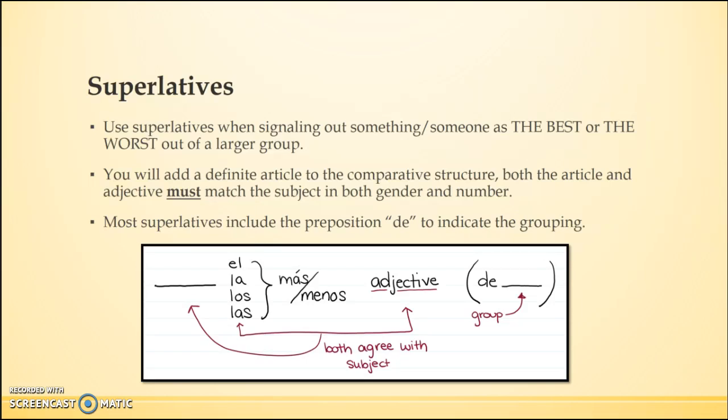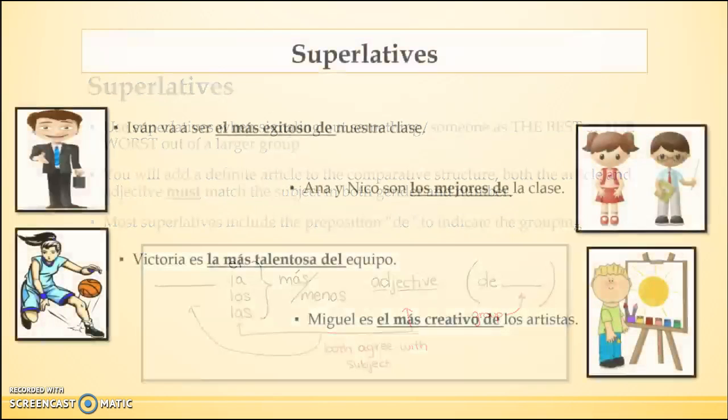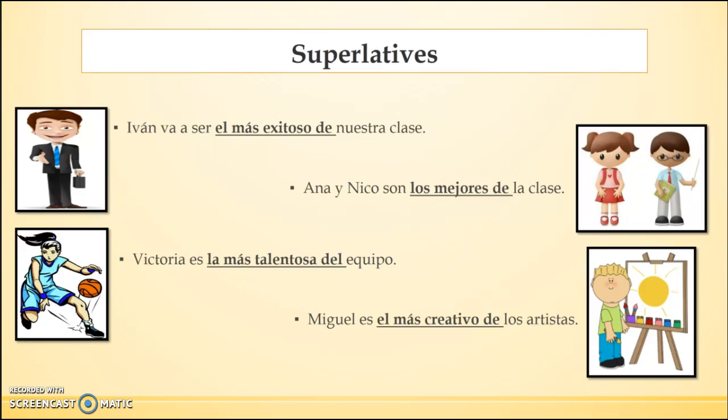So you have two things that your original subject influences. It influences your article choice and the correct modification of your adjective, what form your adjective is going to take. So let's look at some examples. Iván va a ser el más exitoso de nuestra clase. My grouping is I am looking at our class, and I'm picking one person to be the most successful, and that's Iván. Iván influences my choice of el, and Iván influences my choice of exitoso. I have to make it masculine singular.